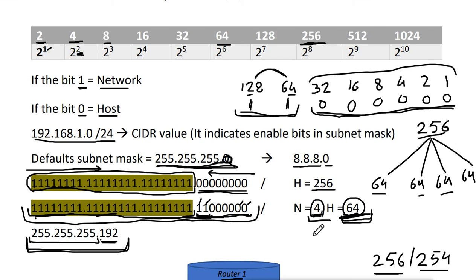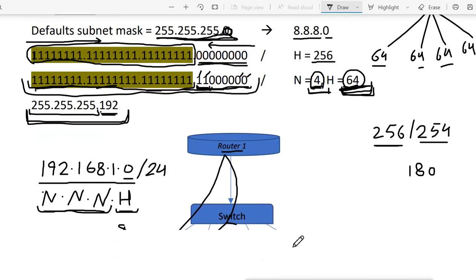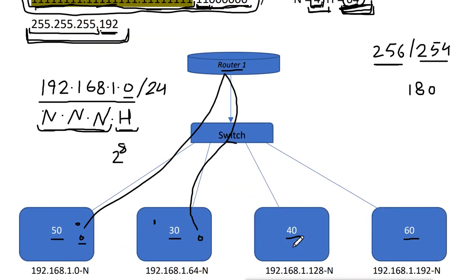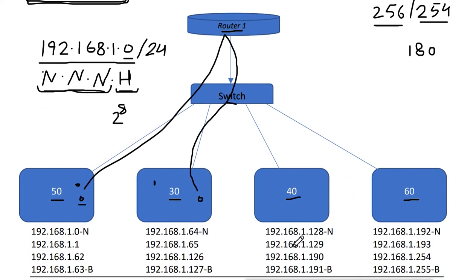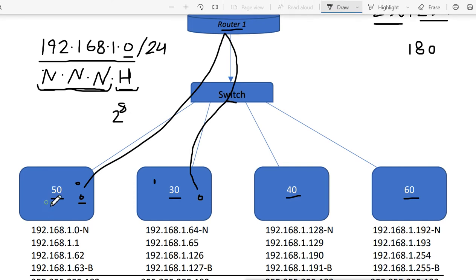So now when I did the subnetting, now I know that this will be my subnet mask, and this subnet mask means what? We have 4 different subnets, subnetworks, and in every subnetwork I get this number of hosts. Now what I will do, I will go to these different departments and I will start assigning the IP addresses. Now when I start assigning the IP addresses, it will be like this.